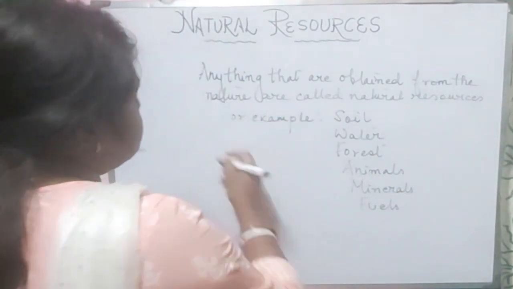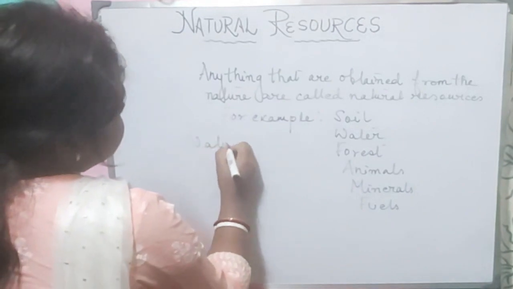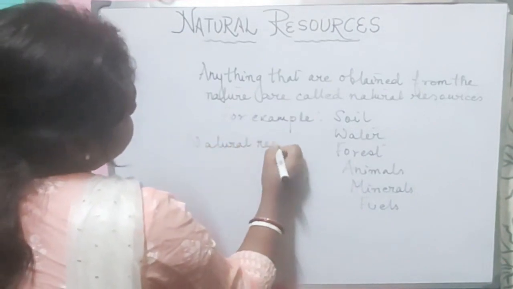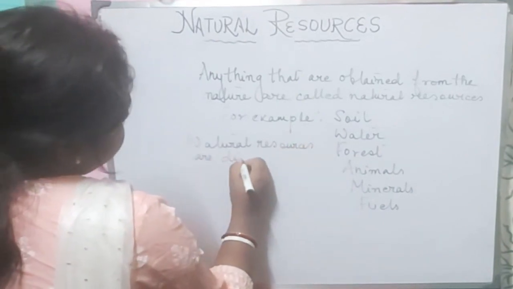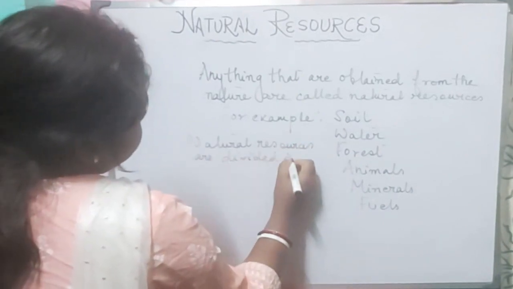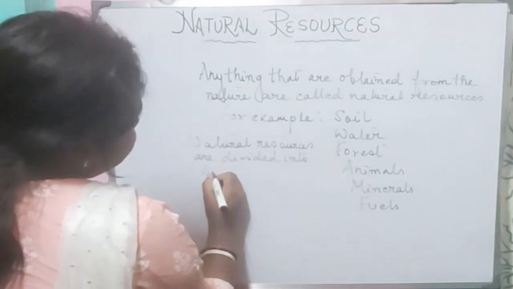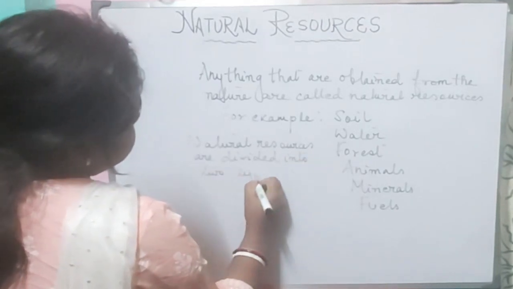The natural resources are divided into two types. What are those?